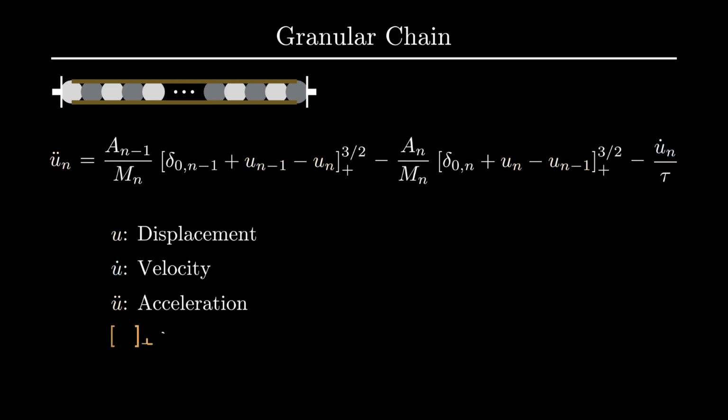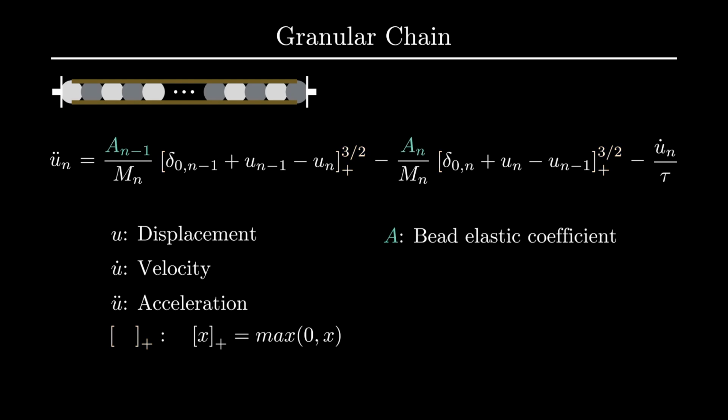The bracket plus is defined by bracket x plus equals the max of 0 and x. If x is positive, the output is x. If x is negative or 0, then the output is 0. A is the elastic coefficient of each bead. M is the mass of each bead.